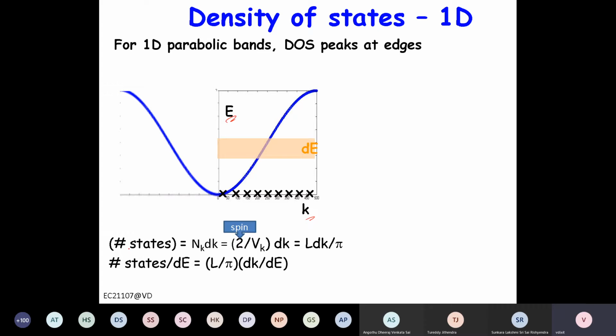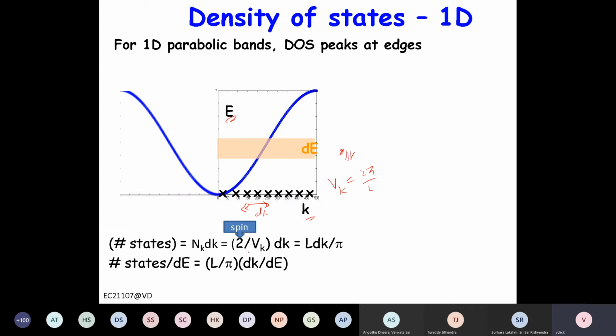Now, the number of states we count in a small length dk here is dk divided by the volume of one cell, in one dimension 2 pi by L, multiplied by 2, because each state can have two spins, right? 2 electrons.